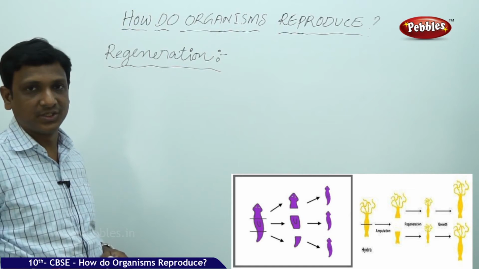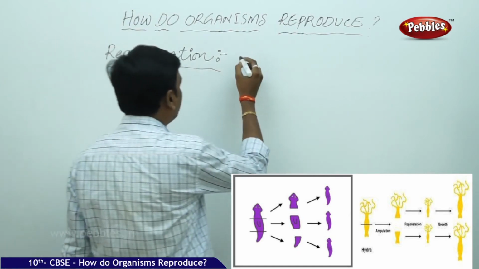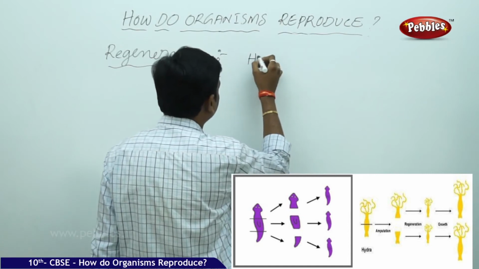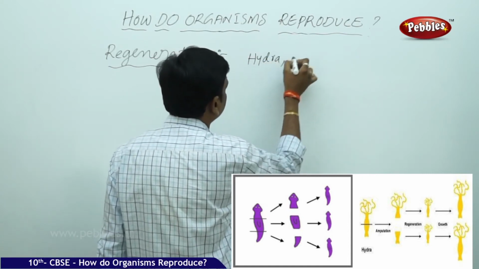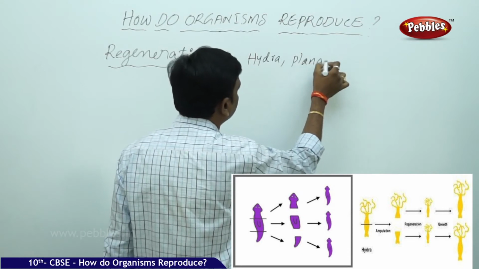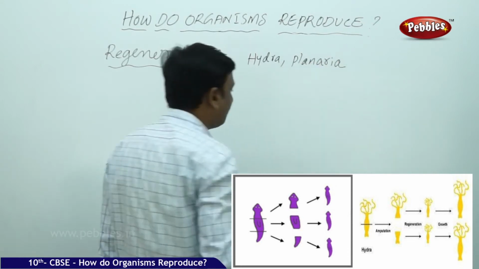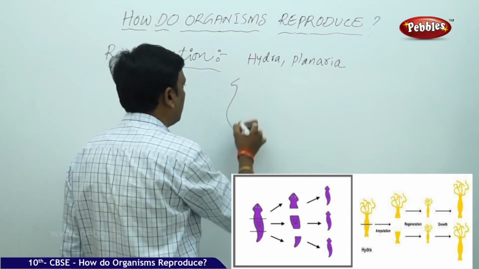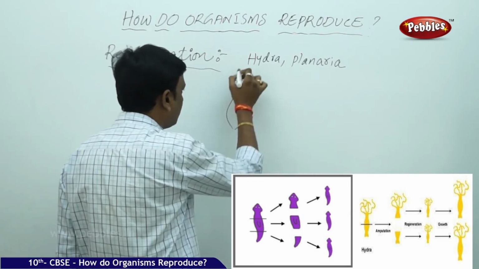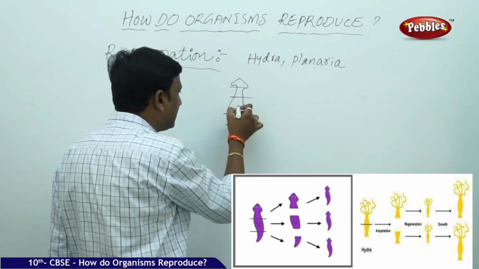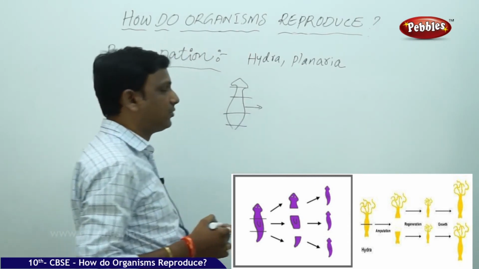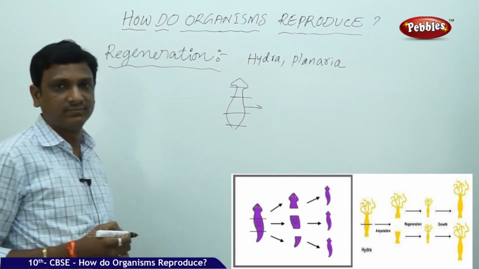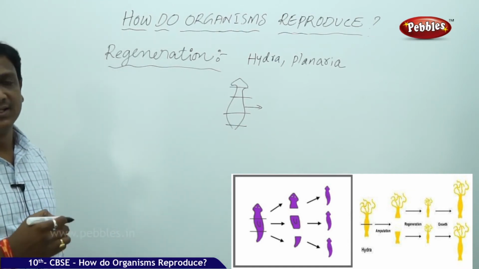What is this regeneration? The best examples we can study under regeneration are Hydra and Planaria. If a Planaria is cut into different parts, each part can grow into an individual organism. This is regeneration. This is observed in many organisms.